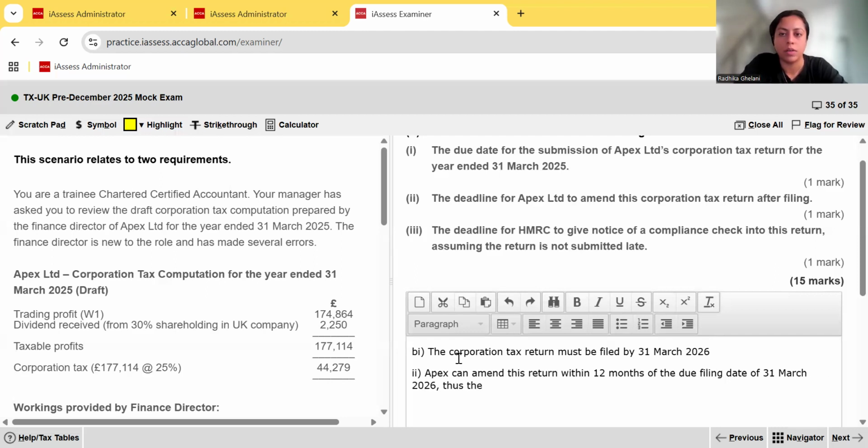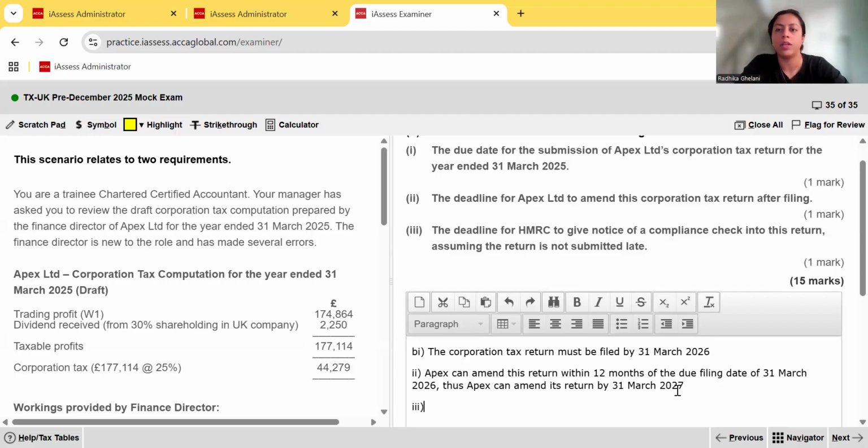Thus, the date by which Apex can amend its return is 31st March 2027.